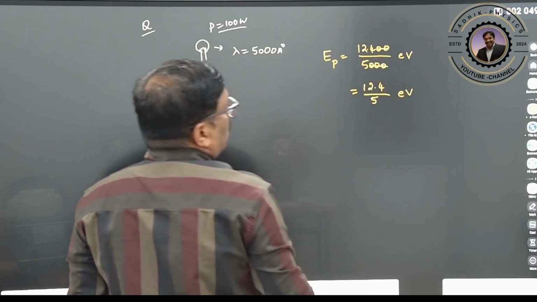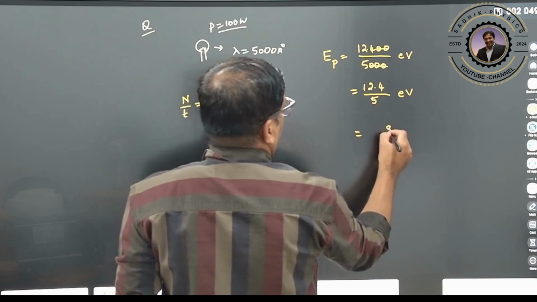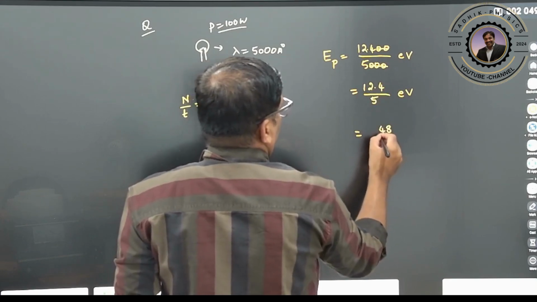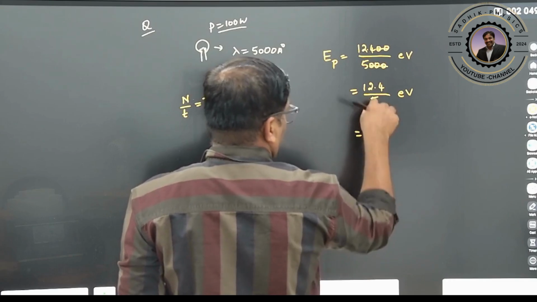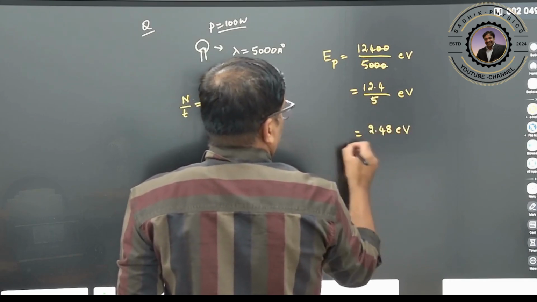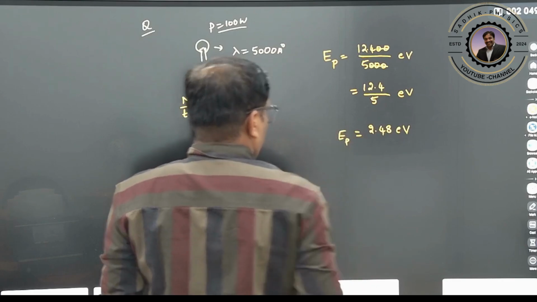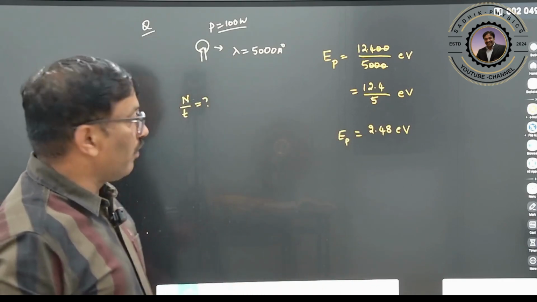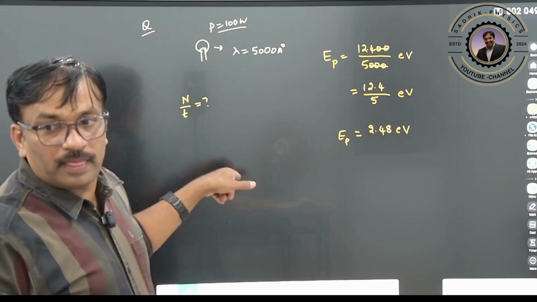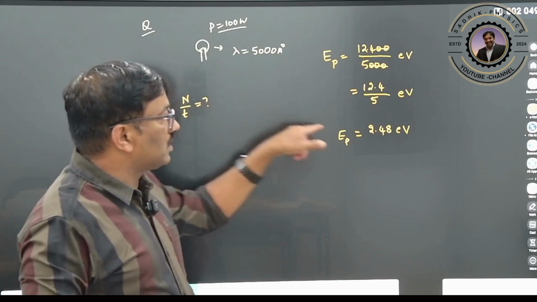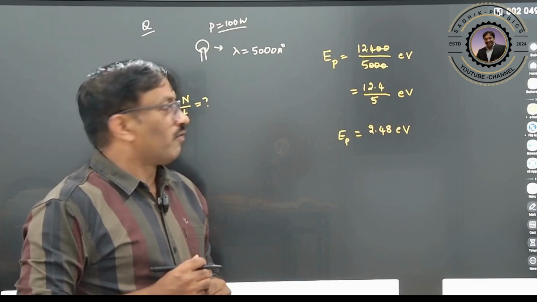Multiply with 2, so 8, 4, 2. Therefore 2.48 electron volt. This is your energy of the photon. If we want to use this formula, electron volt is not the SI unit of our photon energy.